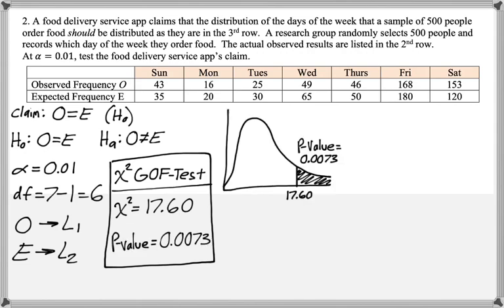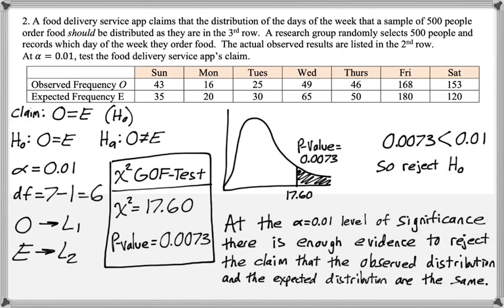So the picture looks like this, and the p-value is less than alpha. So we reject the null hypothesis. And the conclusion would be, at the 0.01 level of significance, there is enough evidence to reject the claim that the observed distribution and the expected distribution are the same.